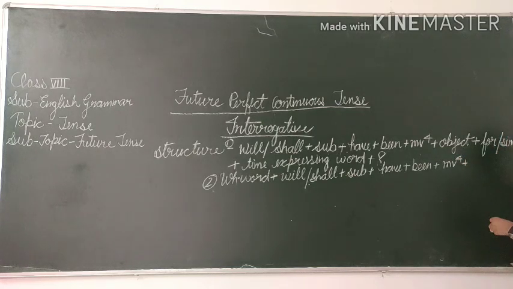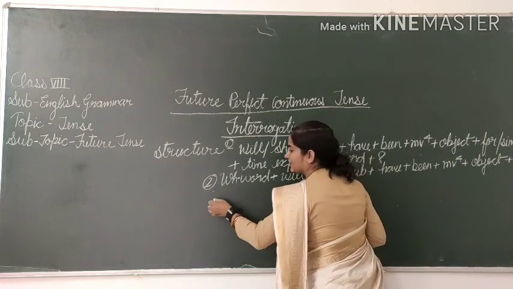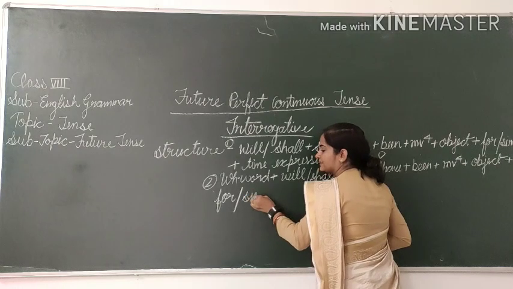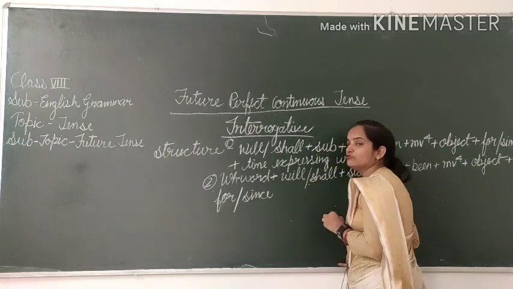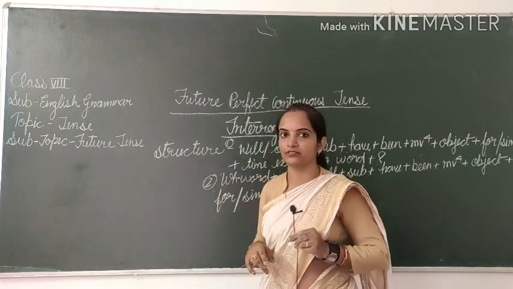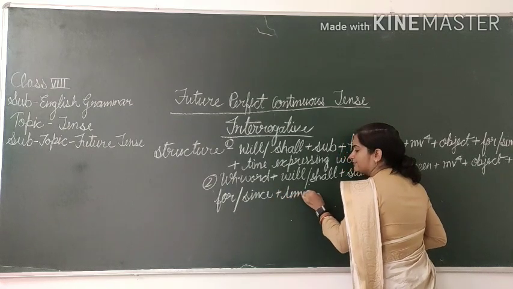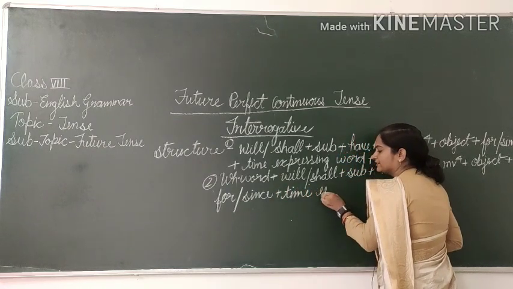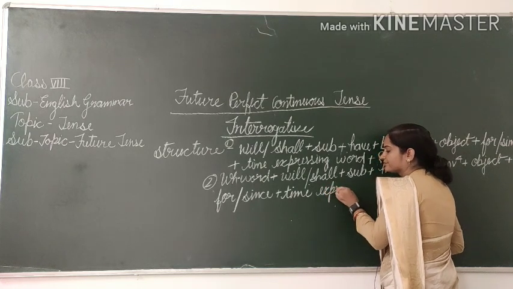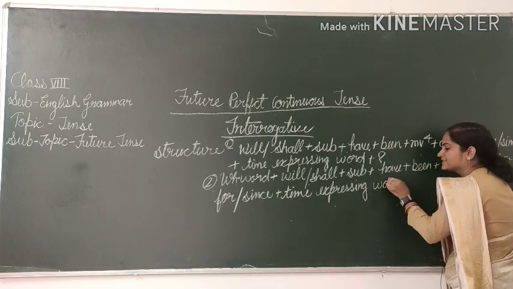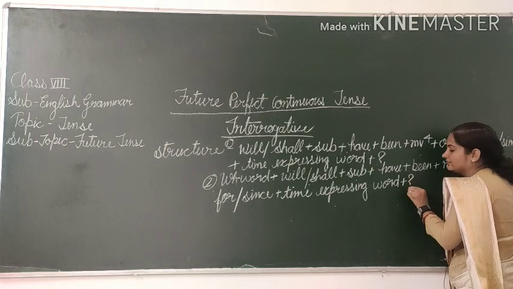MB4 plus object plus, it is looking like a train now, for oblique since. You will write down the use of for and since in your comment box. Okay, for or since plus time expressing word, and then question mark.